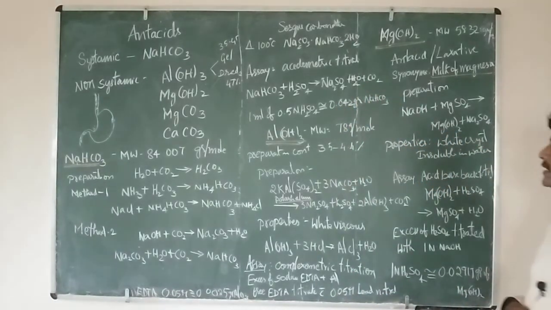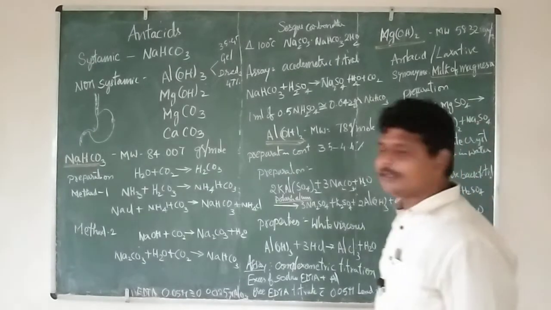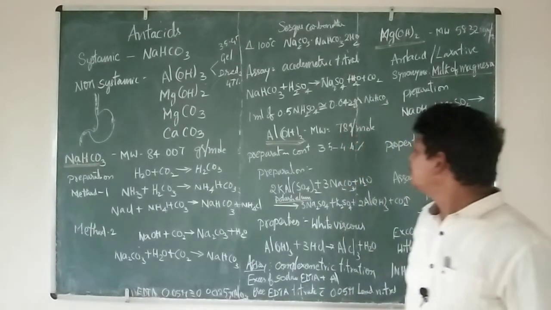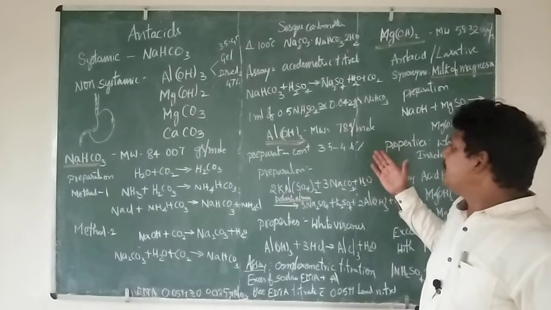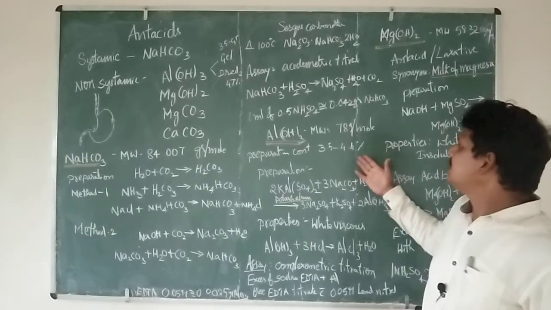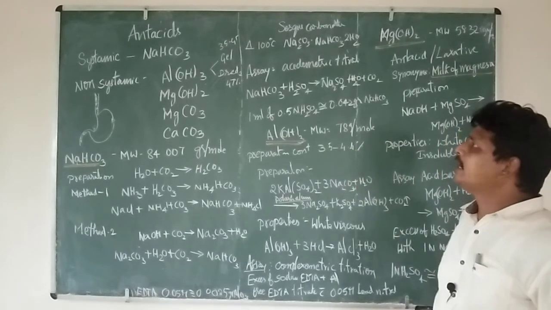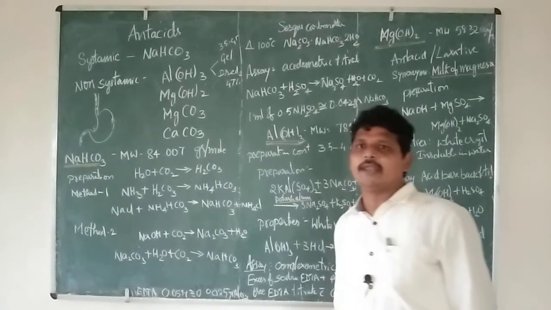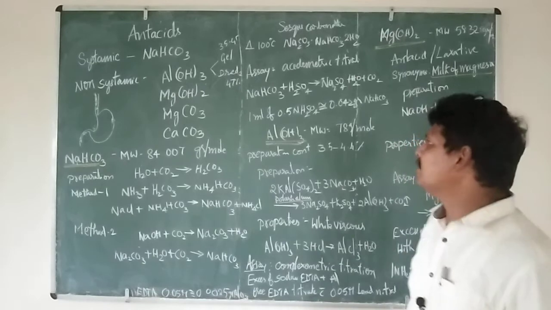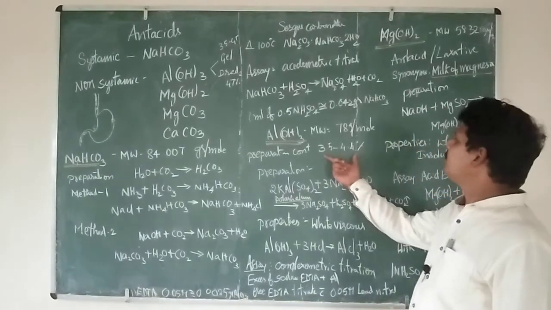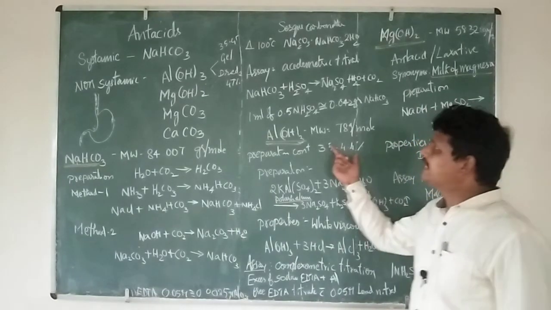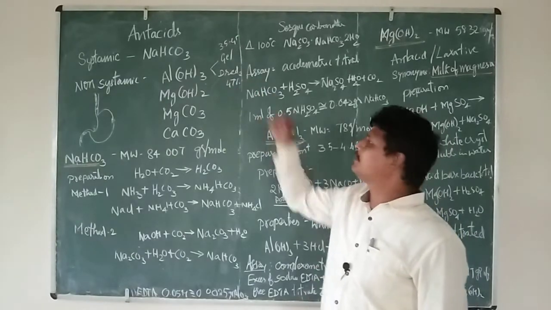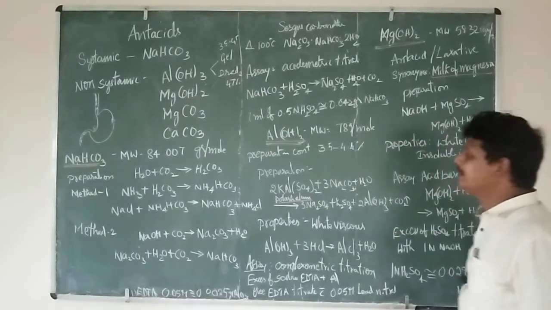Next, we'll discuss aluminum hydroxide. It is completely insoluble. The normal quantity is 3.5 to 4.5. Aluminum hydroxide may be present in two forms: gel form and dry aluminum hydroxide. In gel form the concentration is 3.5 to 4.5%, whereas the dried form has around 47% of the active ingredient.